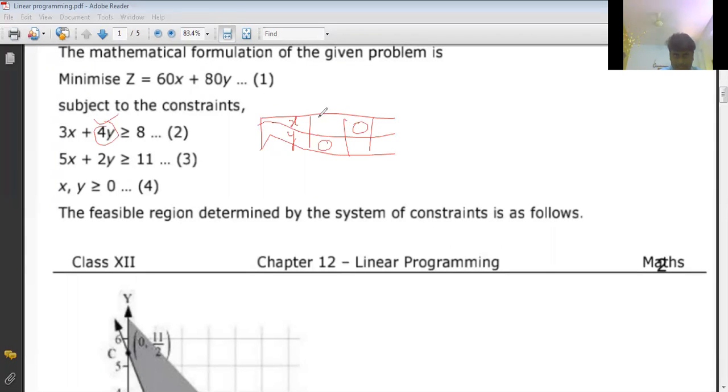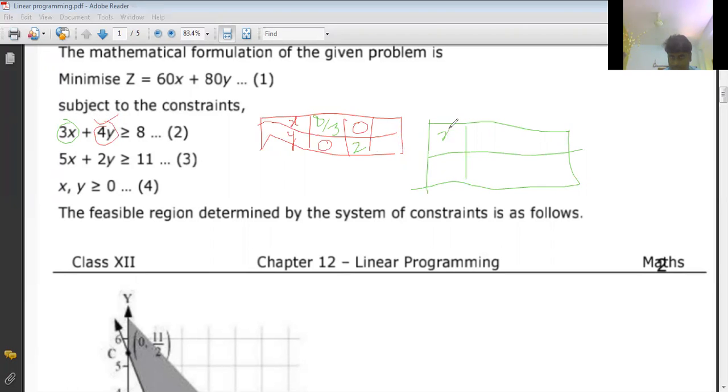So 8 by 3, I can write 8 by 3. Now whenever x value is 0, what is y? Whenever this is 0, this will be 4y equal to 8, y equal to 2. Clear? Now, so let us find point of intersection after that. Okay, now let us go for taking table values for second inequality.